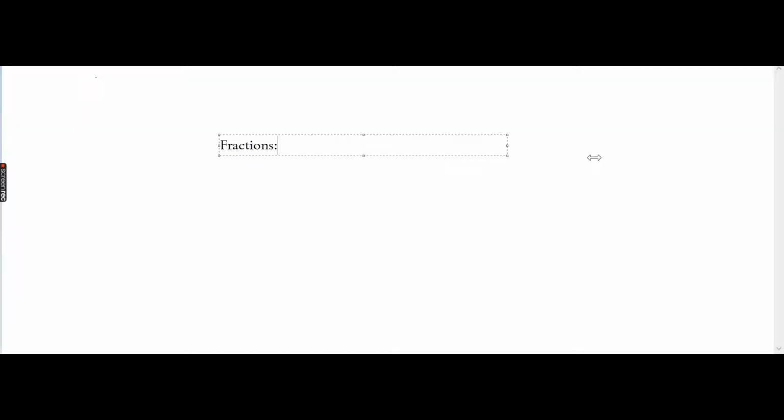You must know many things. So many of you must know what a fraction is. Fractions are part of a whole or part of a collection. So this is basically the meaning of fractions.